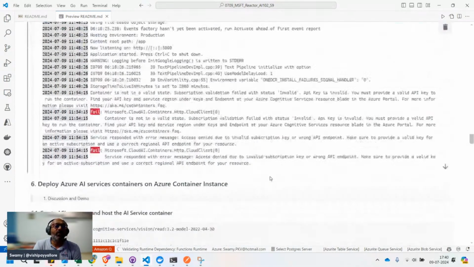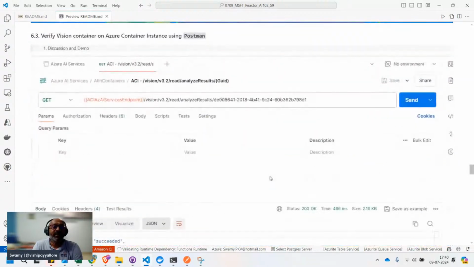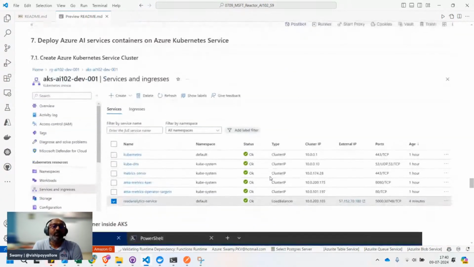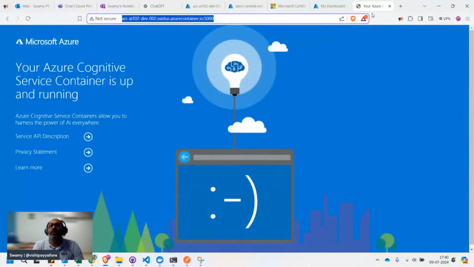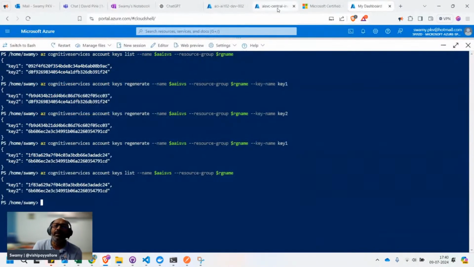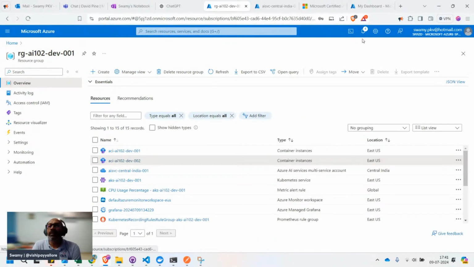Okay, so we saw the Docker container and we saw the Azure Container Instance. And now let's jump into the Azure Kubernetes world. So let me close this and come back here and go back to the resource group.